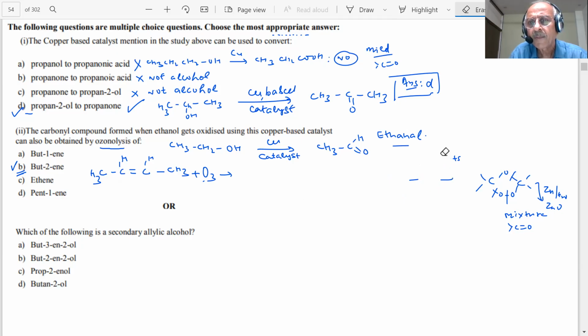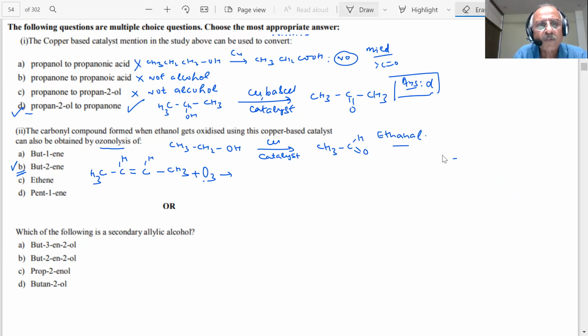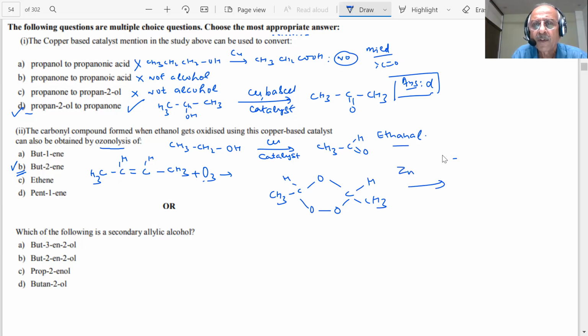You have already seen what type of reaction you can see now. All the reactions which we learned, students, we are using them. Yes or no? Yes, sir. Okay. So what is happening now, students? CH3, CH, O, O, O. You have C, you have H, you have CH3. This is the ozonide, and when it will break, student, with zinc, what will happen?